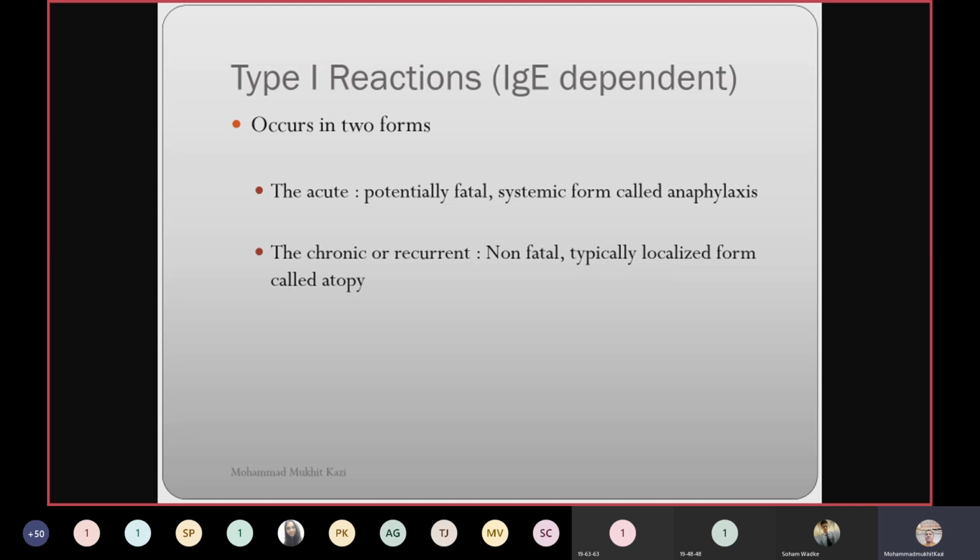So one of the MCQs you will get: type 1 hypersensitivity reactions are mediated by which type of antibodies? IgA, IgM, IgE, IgG. You have to write IgE. Okay. So IgE dependent type 1 hypersensitive reaction.